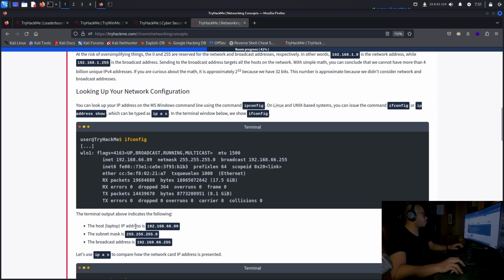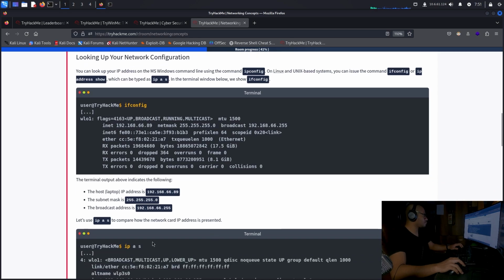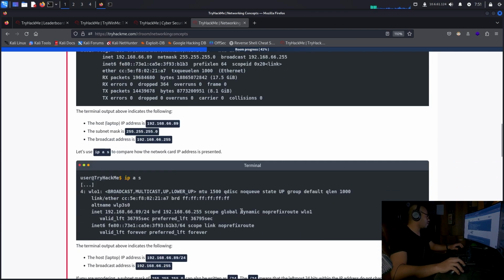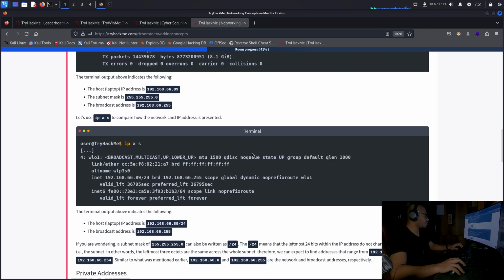The terminal output above indicates the host. This is the IP address. And then the subnet mask. And then the broadcast address is this one. Right. Let's use ip a s to compare how the network card IP address is presented. Okay, it's different. The terminal output above indicates the following.